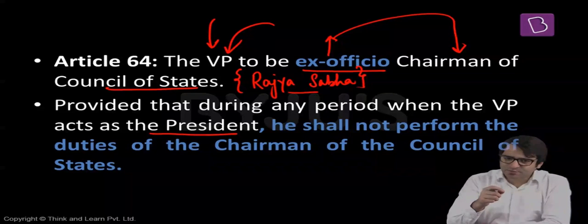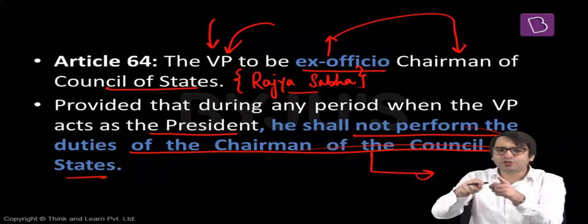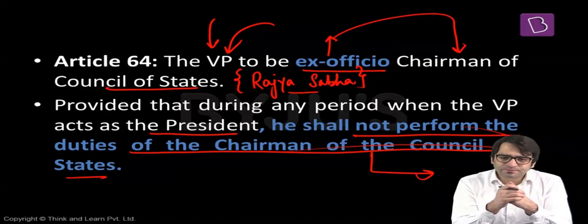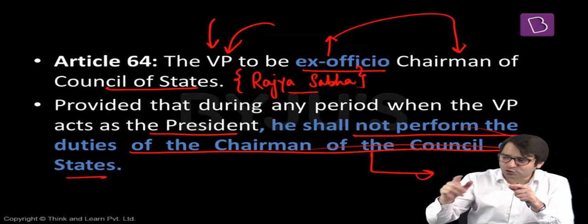But one important thing, when Vice President is acting as the President of India, in that case, he shall not perform the duties of the Chairman of the Council of the States. That duty will be performed by someone else. How? We're talking about Vice President of India. Constitution has listed two roles for the Vice President of India. Number one, you are the chairperson of the Council of States. Number two, when there is a vacancy in the office of the President, you will act as the President of India.